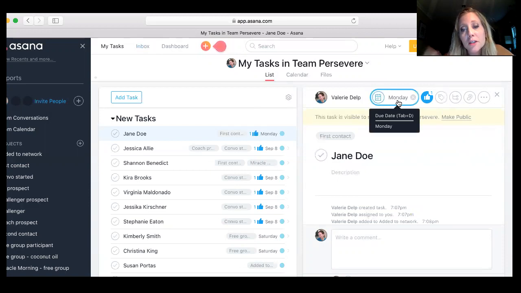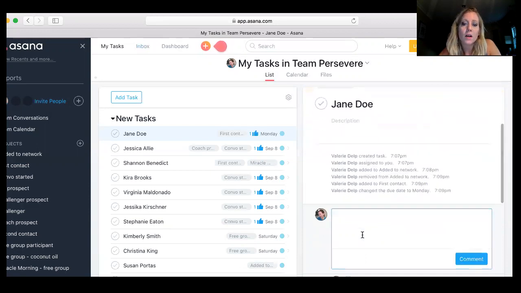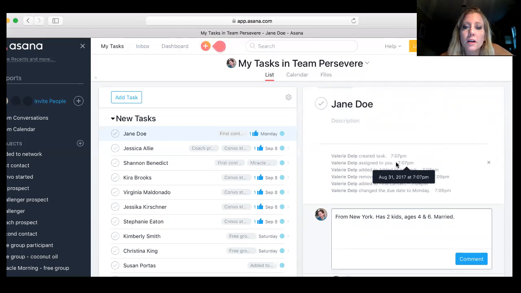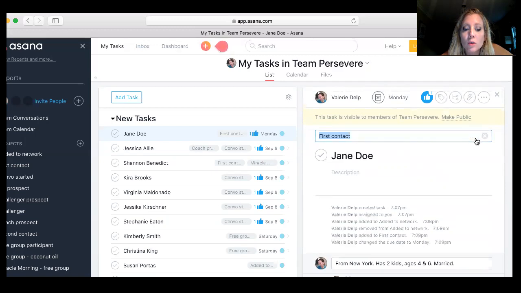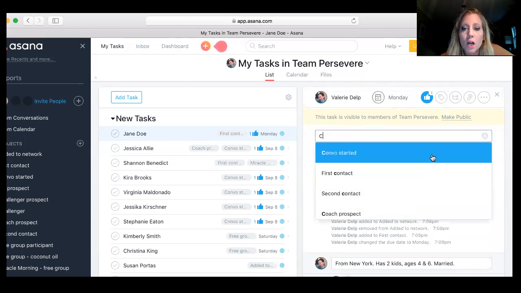Now, if she responds, then I'm going to come back in here and add some notes in the bottom. Let's just say I found out that she is from New York, and she has 2 kids, ages 4 and 6, and is married. Whatever she responded back in the first couple of messages, I'll put that in here. And if she does respond back, then I'm going to change this to convo started.